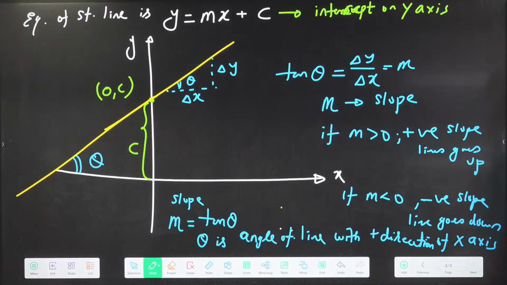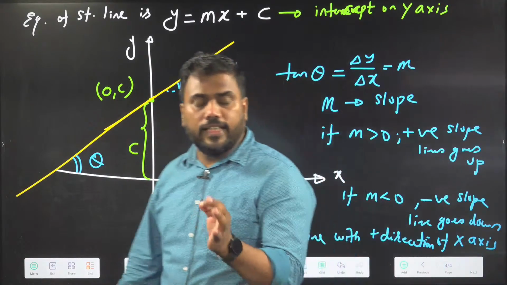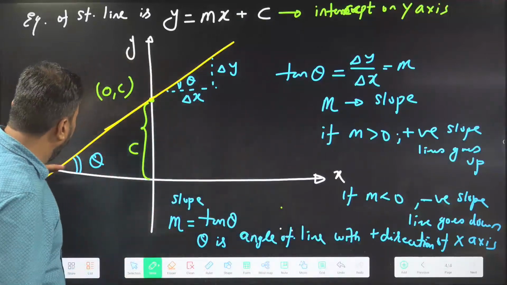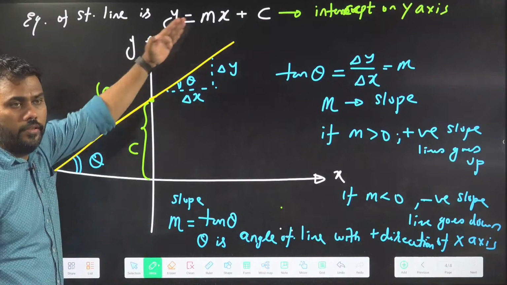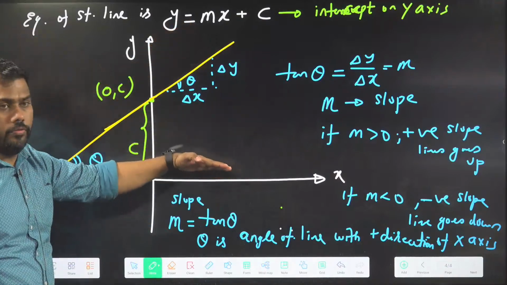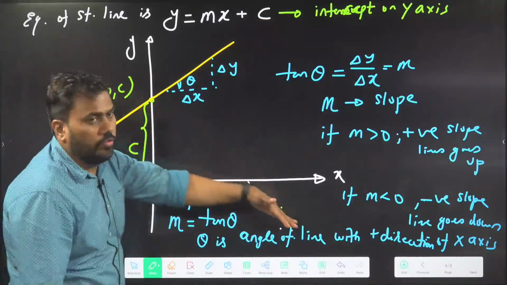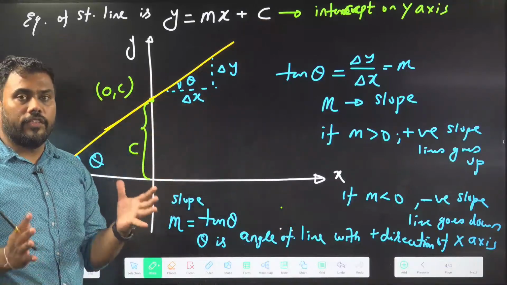Is this clear? Do you now understand the meaning of slope and intercept? Slope tells how the line is going, whether it is going up or going down. If m is positive, the line goes up. If m is negative, the line goes down. Okay. And what is the value of m?